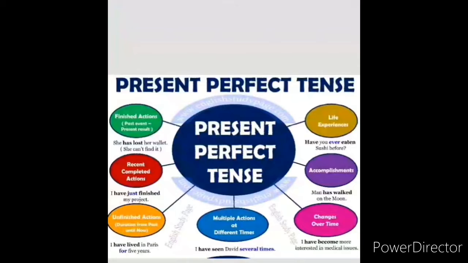Finished actions. Past started and now continuing, isn't it? So that is why finished actions. Recently completed. Now you have completed. In the present you have completed. No, recently you have completed. Unfinished actions may continue to the future also. Life experiences, accomplishments, changes over time, multiple actions at different times.